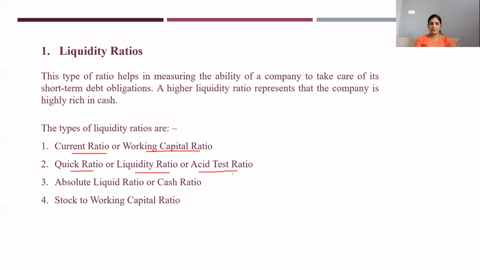That is not fixed. In the question paper also sometimes it may be asked as asset test ratio or liquidity ratio or quick ratio. You should be very clear what it is. Third one is absolute liquid ratio or cash ratio. Then fourth one is stock to working capital ratio. In this, most important are these 2, first one and second one, current ratio and liquidity ratio. So first we'll go for current ratio.